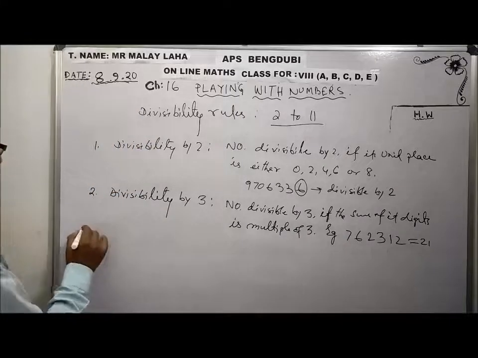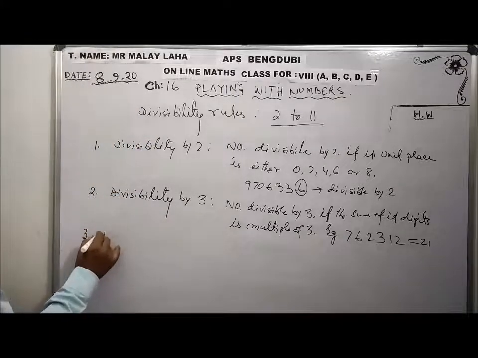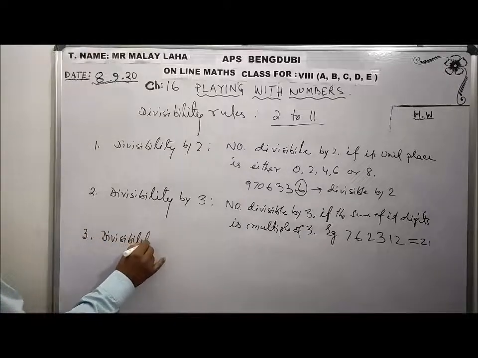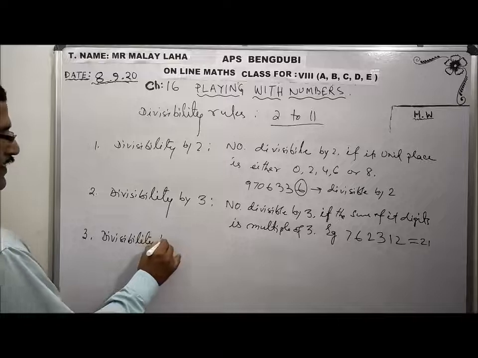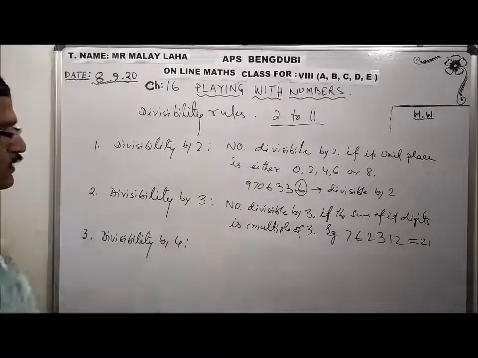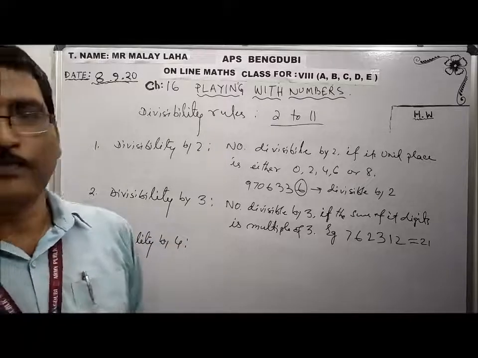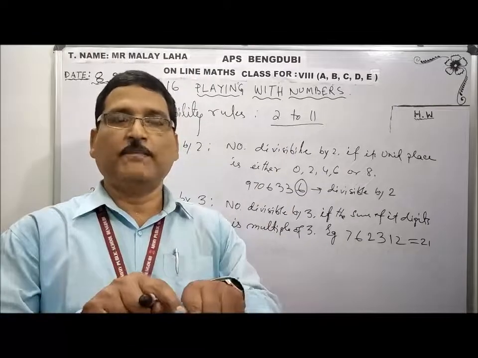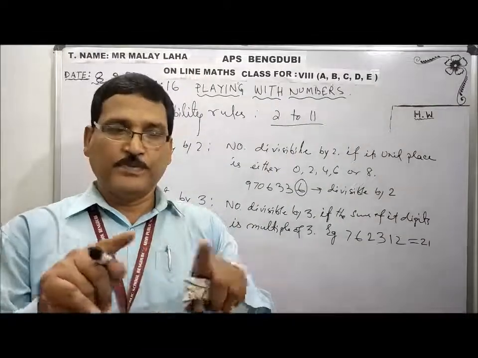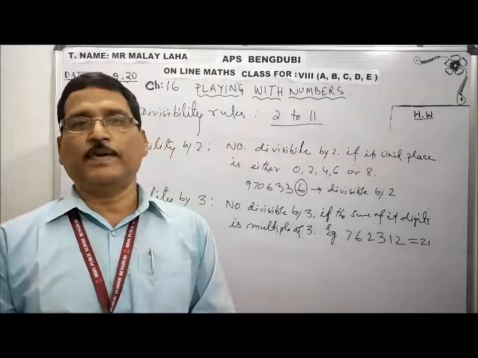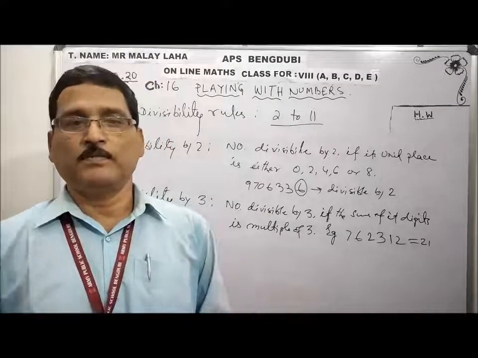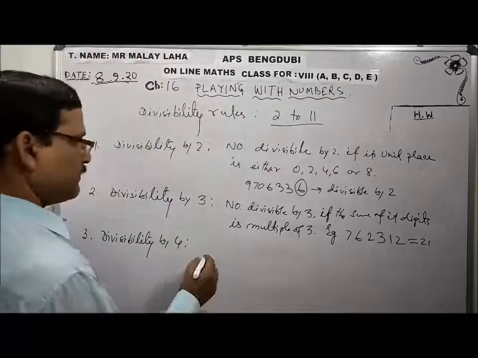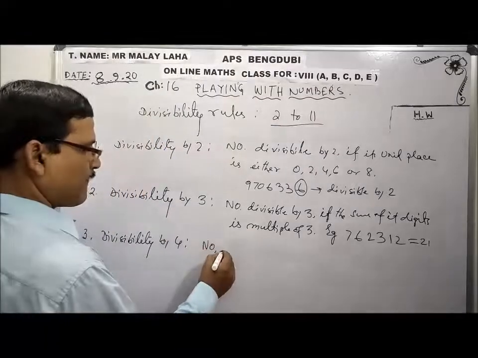Okay. Similarly, divisibility by 4. A number is divisible by 4. In that case, you only have to consider the ten's place and unit place. If the ten's place and unit place are divisible by 4, then the whole number is divisible. I will not look at the digits before the ten's digit.